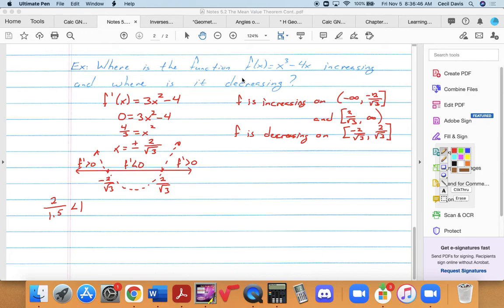Okay? And that's where people get into trouble because they're like, well, wait a minute, you're saying that it's increasing at negative 2 over the square root of 3 and decreasing at negative 2 over the square root of 3. I'm like, no, I'm not. I'm saying on this interval it is increasing, or this interval it's decreasing, not at that particular point. Okay?